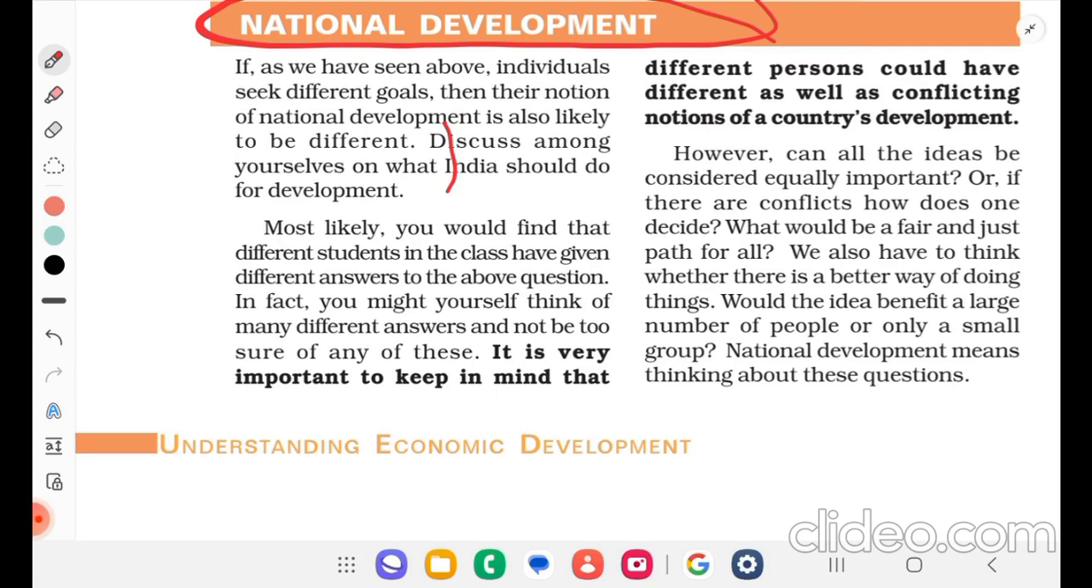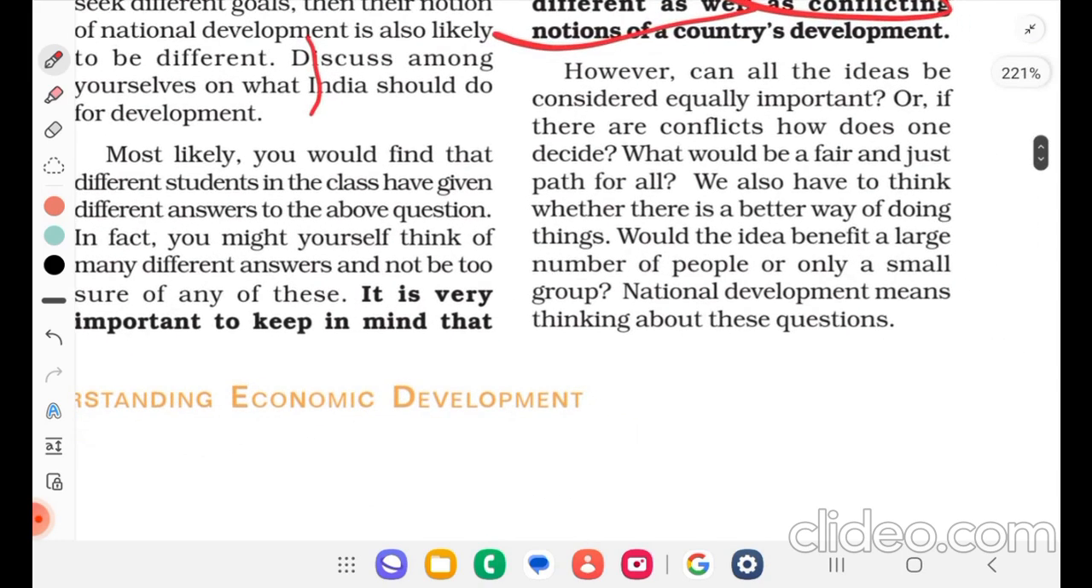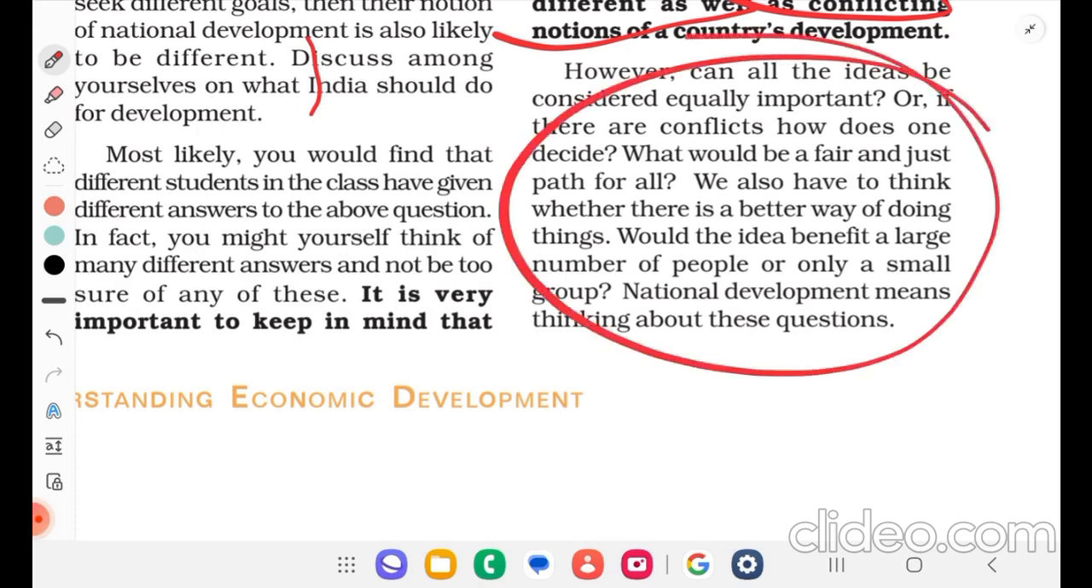It is very important to keep in mind that different persons could have different as well as conflicting notions of a country's development. We have different notions as well, right? However, can all the ideas be considered equally important? Or if there are conflicts, how does one decide? What would be a fair and just path for all? We also have to think whether there is a better way of doing things. Would the idea benefit a large number of people or only a small group? National development means thinking about these questions. Okay?